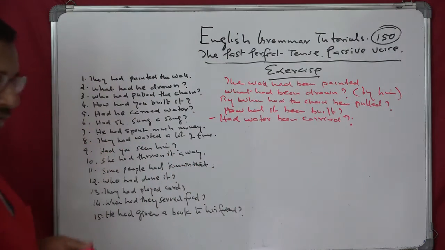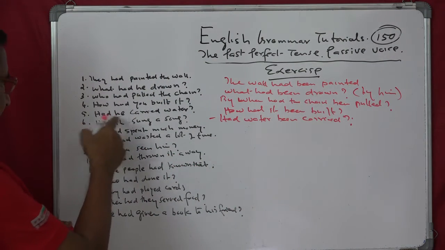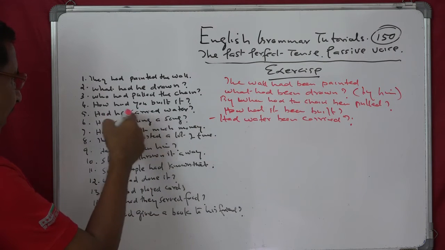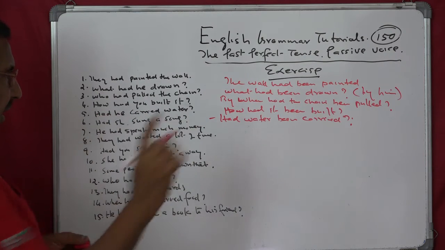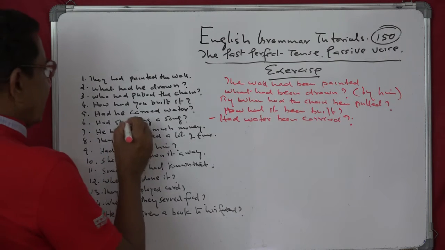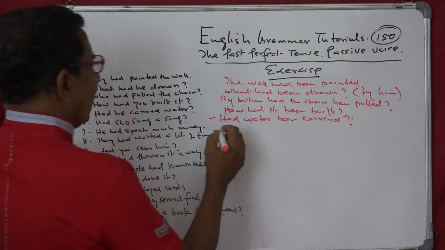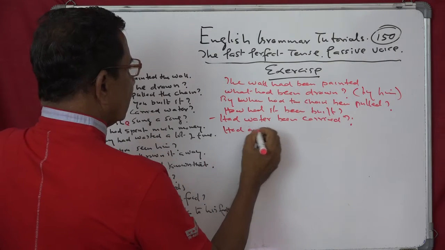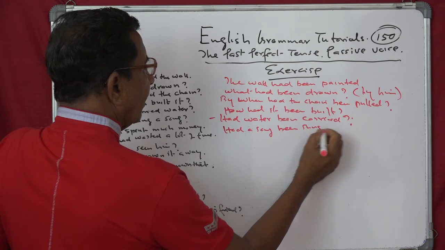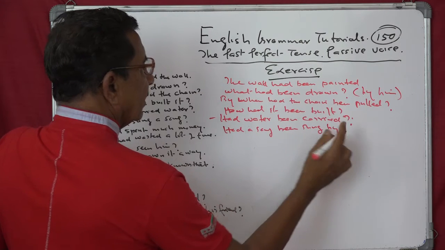Had water been carried? It's very simple. You have to change it. He had carried water. Water had been carried by him. Had water been carried? That's simple. Had she sung a song? The same thing. Yes, had a song been sung by her?